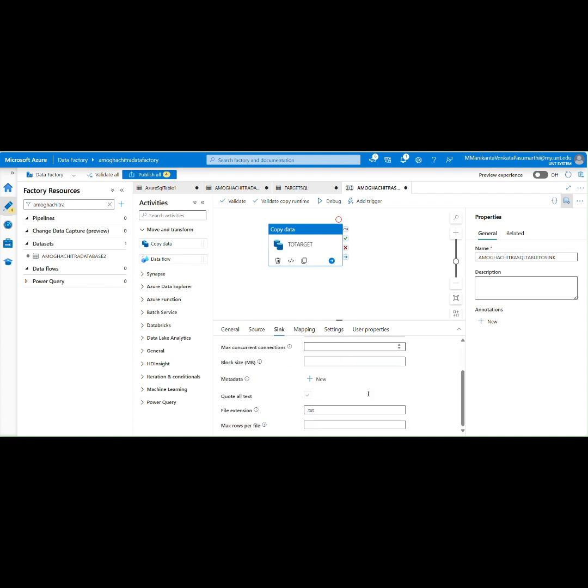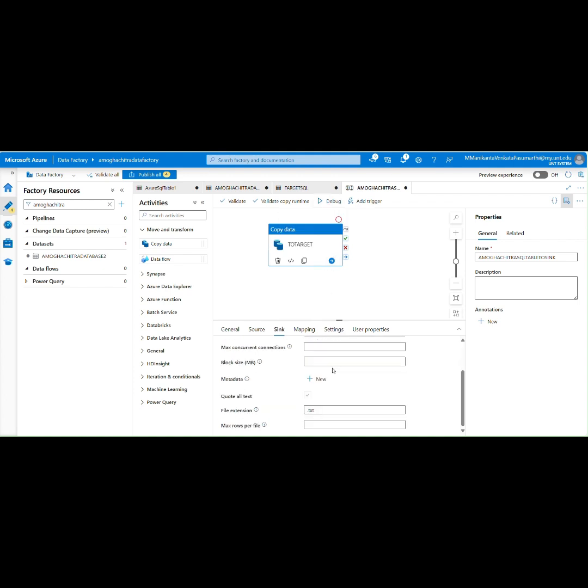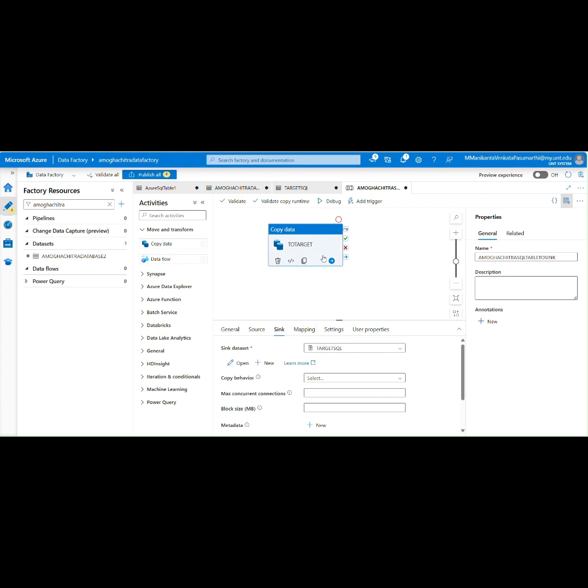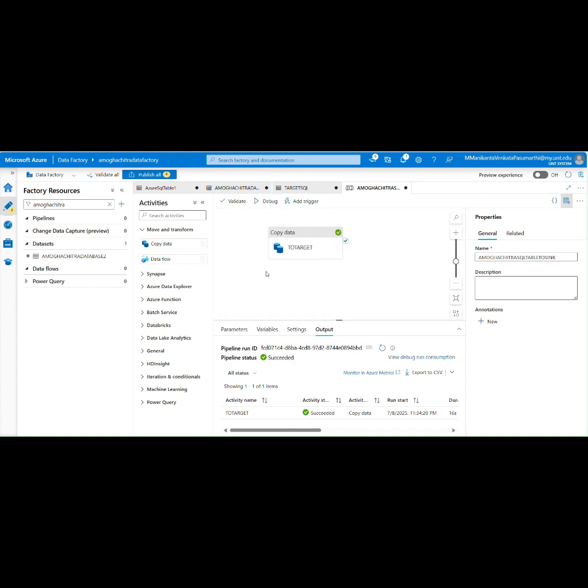So yes, I'm going to activate it, debug now. It is queued. Yes, it is taking some time. Here it has succeeded.